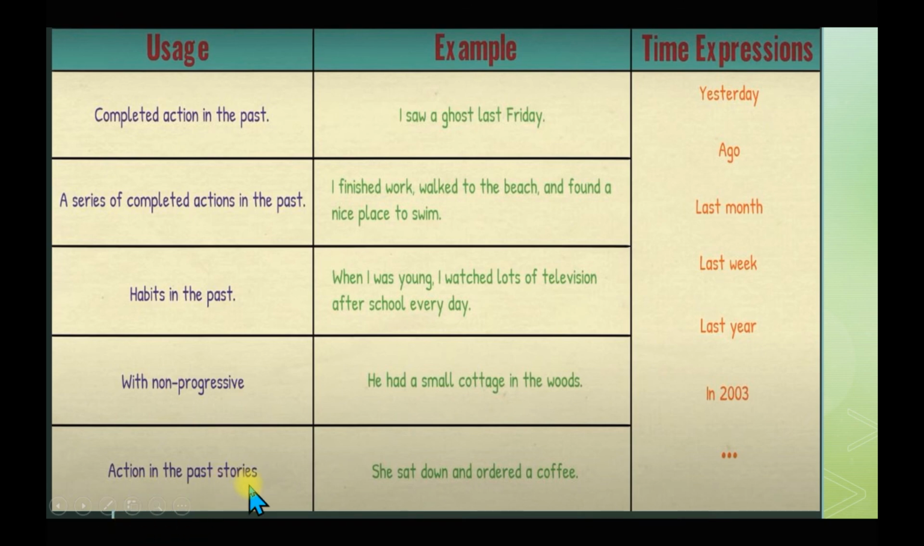Action in the past. Stories are generally written in past tense, right? So the actions in the past stories where we are using past tense. She sat down and ordered a coffee. So these both verbs are in past simple tense, means second form of the verb. Time expressions we can use in this tense are yesterday, ago, last month, last week, last year, in 2003, right? So you have to learn these usages.